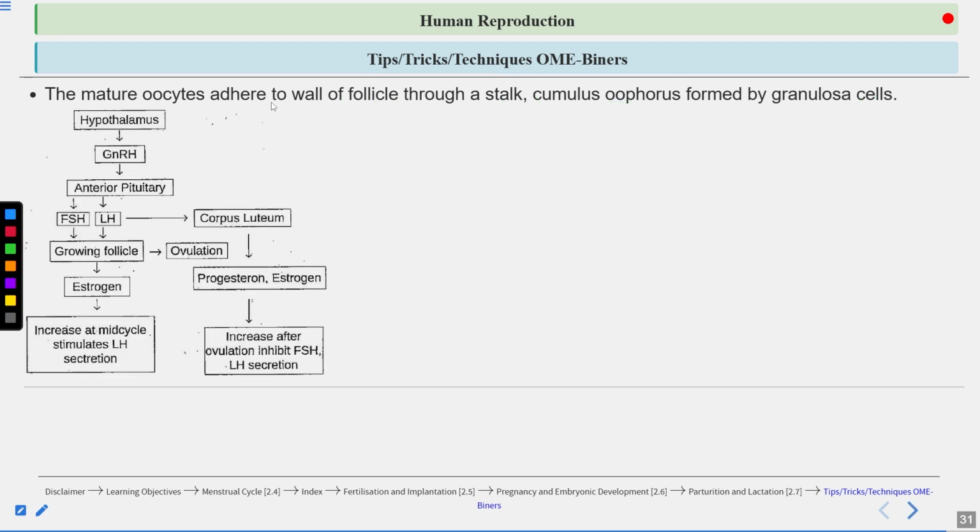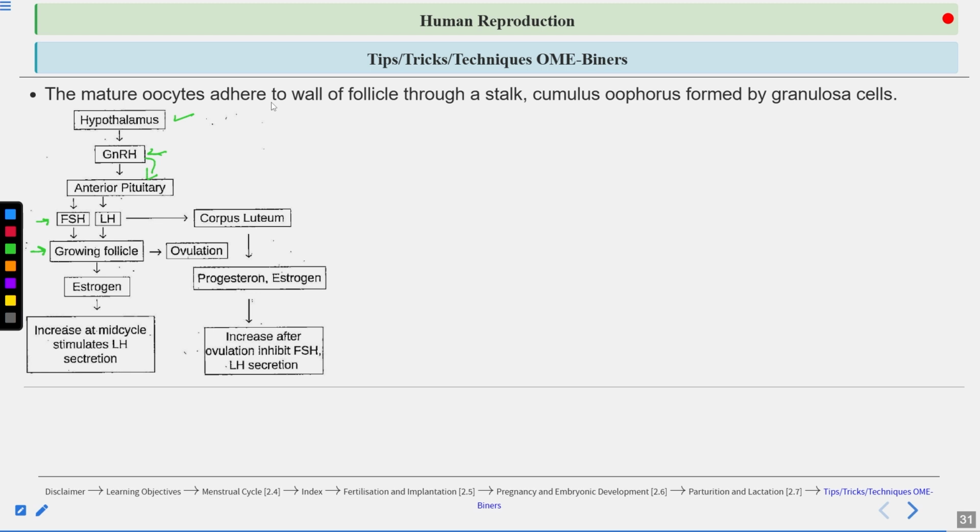Now here you can see in this diagram, the hypothalamus releases a hormone, gonadotropin releasing hormone. This hormone acts on the anterior pituitary. The anterior pituitary releases the gonadotropins, FSH and LH. Okay, what does LH do? LH causes the breakdown of the Graafian follicle, so it helps in ovulation. Clear? And FSH and LH both cause the follicular development as well.